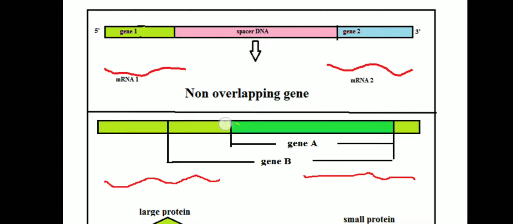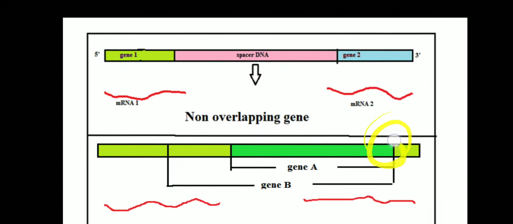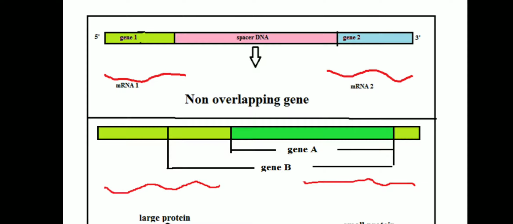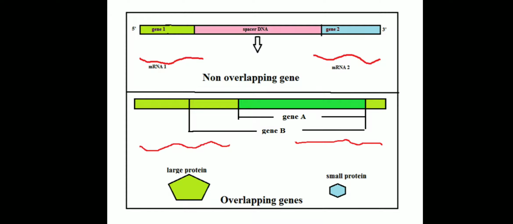For gene A the initiation codon will be present here. So there are two different initiation codons, but they terminate at the same site. You can see gene B and gene A end at the same place, and the reading frame for both gene A and gene B will be the same. I will tell you what a reading frame is in a while. So that is about the first case, where the open reading frame is the same.